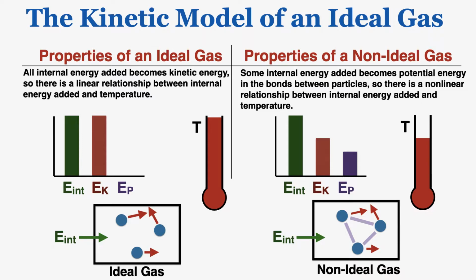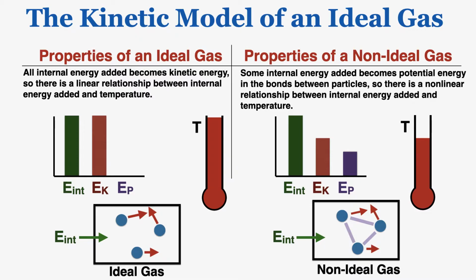And I can't predict whether the internal energy will become kinetic energy or potential energy. Watching that animation again, you can see that as I add internal energy, it's going into kinetic, but then it randomly decides to go into potential and then adds a little more into kinetic. But the relationship between the internal energy added and the kinetic energy of the gas is not linear. If I increase the internal energy, it does not necessarily increase the kinetic energy.